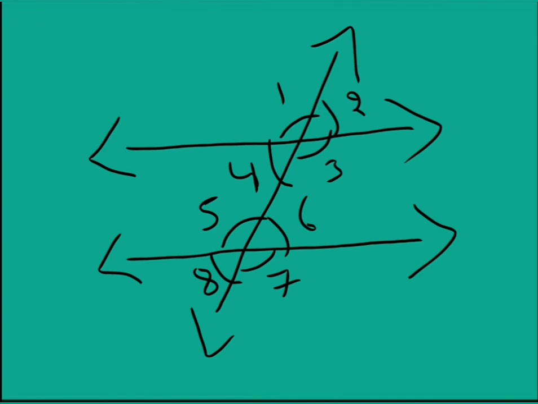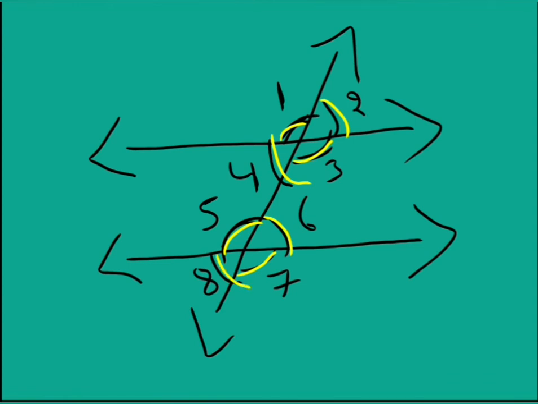Now if you are drawing that to the parallel lines, then the corresponding angles formed will always be equal. That is, angle 1 is equal to angle 5, angle 2 is equal to angle 6, angle 3 is equal to angle 7, angle 4 is equal to angle 8. As I said, vertically opposite angles are equal: 1 is equal to 3, 2 is equal to 4. In the same way, 5 is equal to 7, 6 is equal to 8.